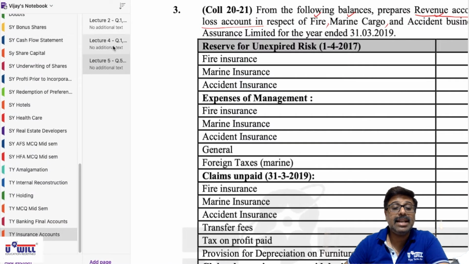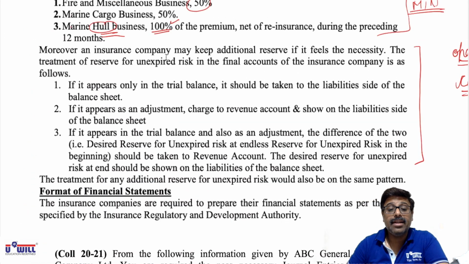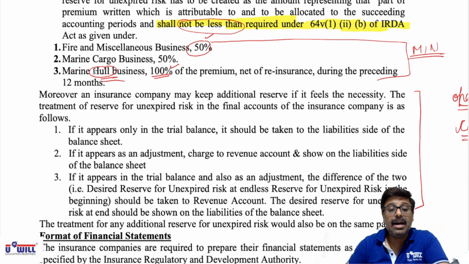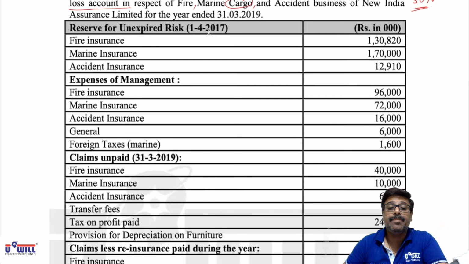And we studied in the last lecture, I make you recollect it once again, that for marine hull business it is 100%, for all other businesses it is 50%. Here it is clearly given the word marine cargo, not hull. So here for all the 3 businesses, fire, marine as well as accident, we have to create 50% reserve for unexpired risk. Now reserve for unexpired risk on 1/4/17, make it 1/4/18. Make the correction.